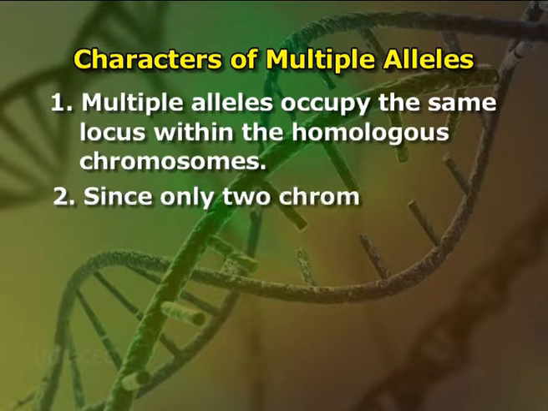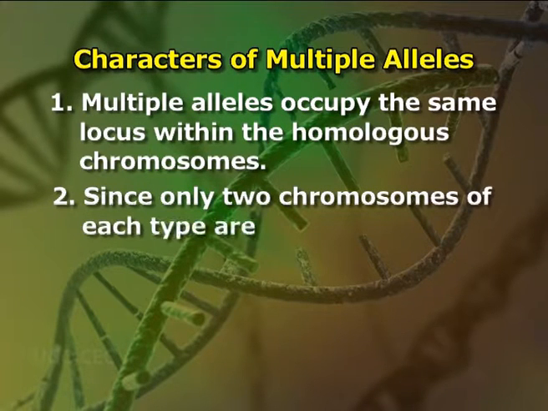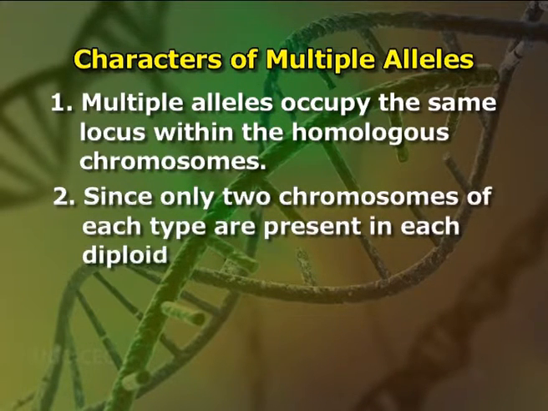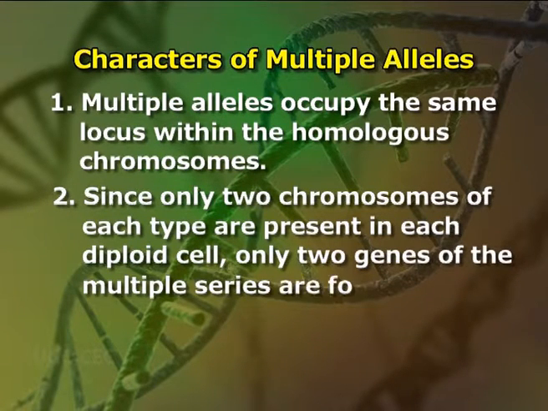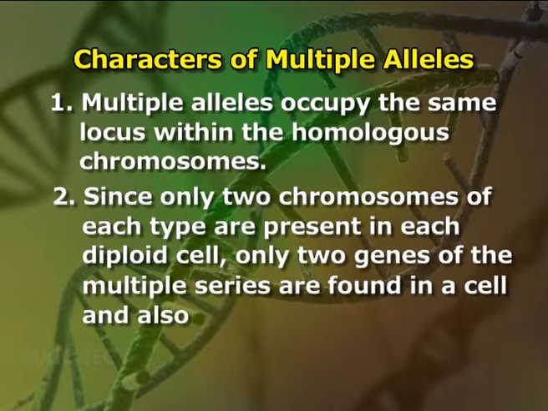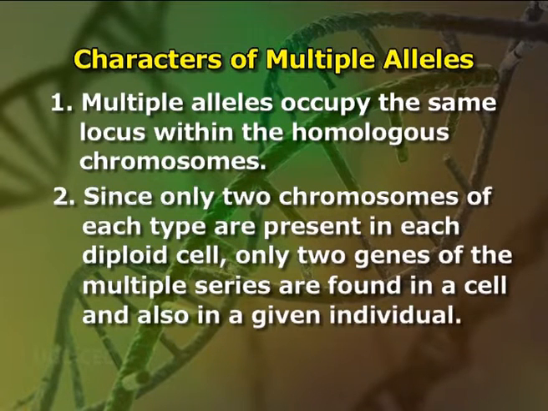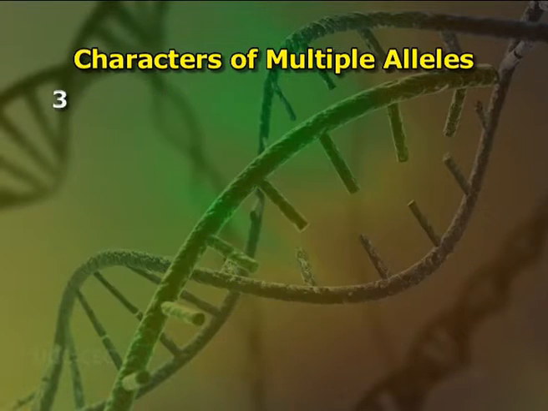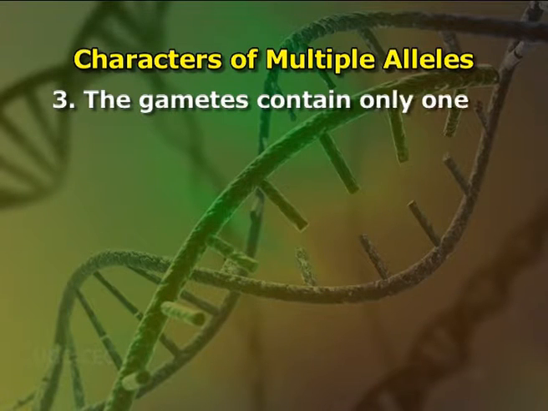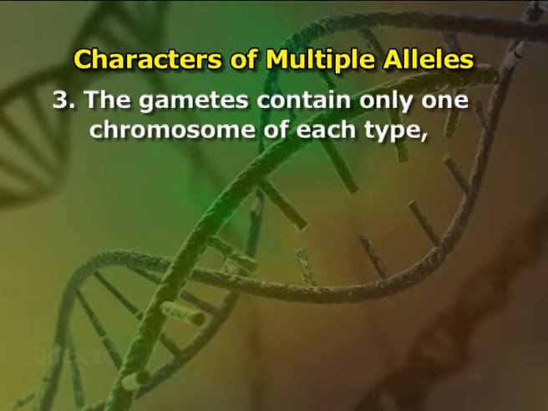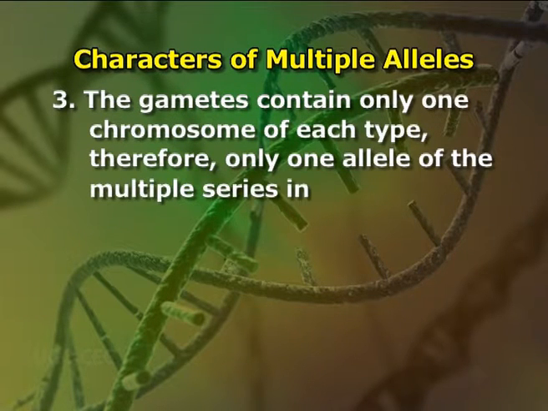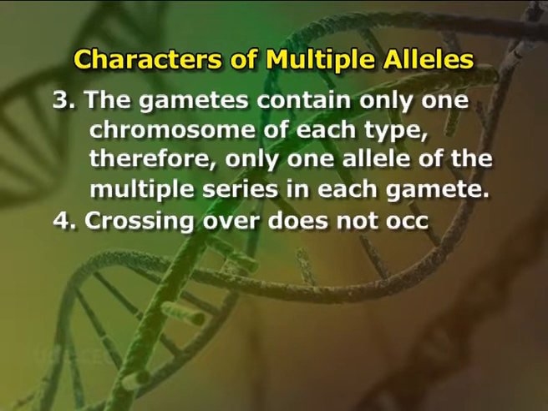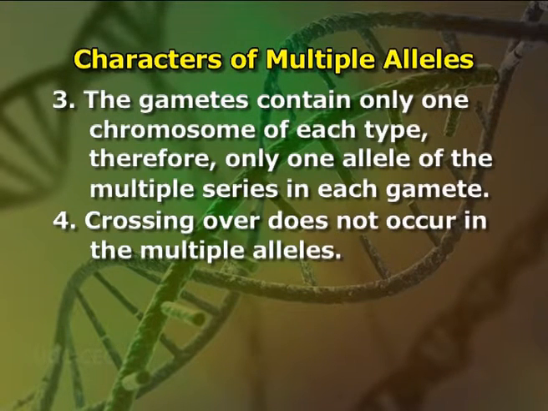Since only 2 chromosomes of each type are present in each diploid cell, only 2 genes of the multiple series are found in a cell and also in a given individual. The gametes contain only 1 chromosome of each type, therefore, only 1 allele of the multiple series in each gamete. Crossing over does not occur in the multiple alleles.